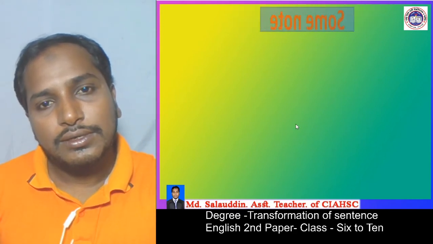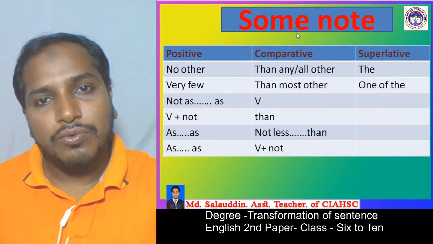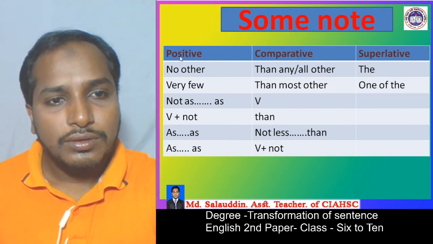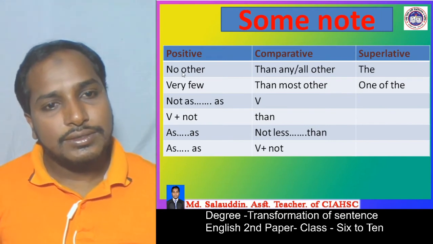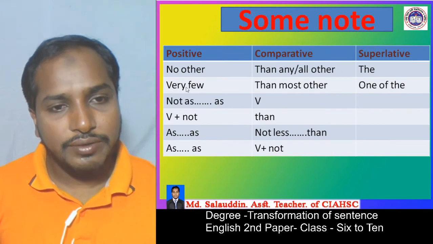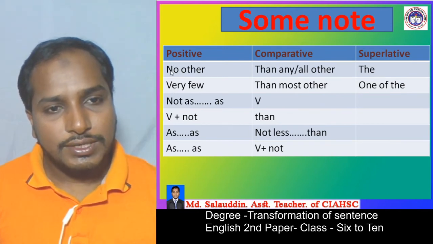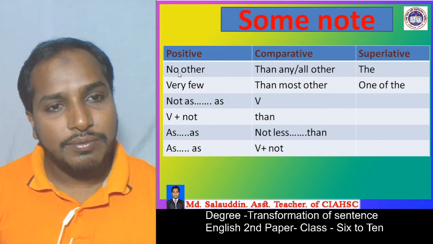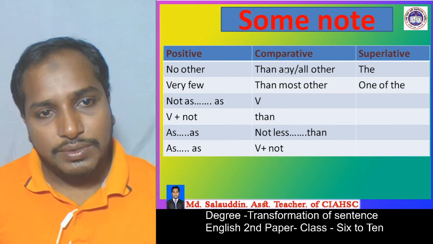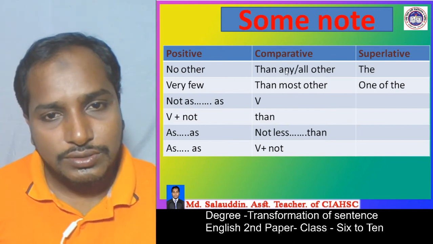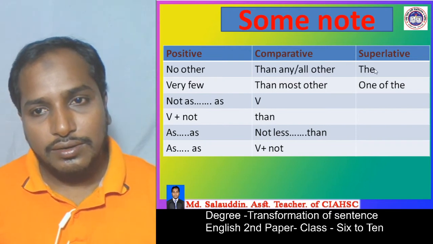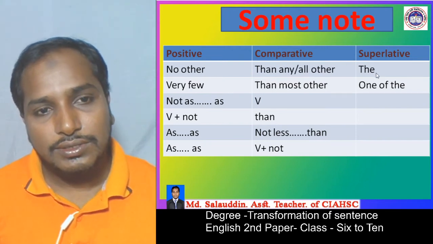Students, you have to follow some notes. In the positive sentence, we use no other or very few. When we see no other in the positive sentence, to make the comparative we use then any other or all other, and to make the superlative we use the.